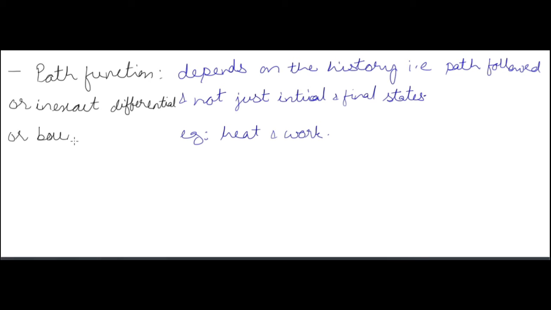Examples of path functions are heat and work, which are also called boundary phenomena. Both heat and work are boundary phenomena. A path function is an inexact differential, meaning the cyclic integral is not equal to 0.